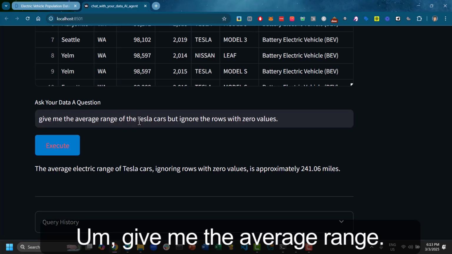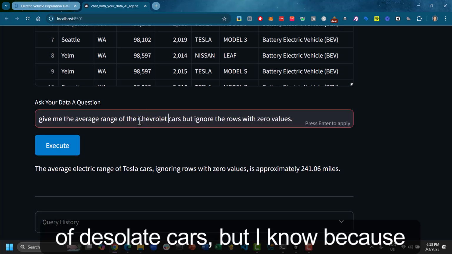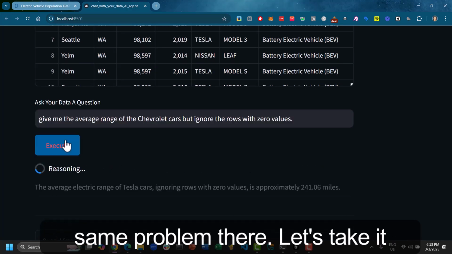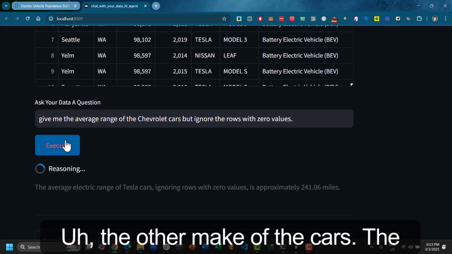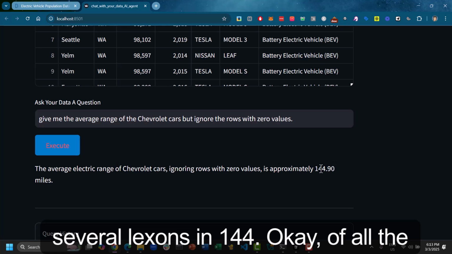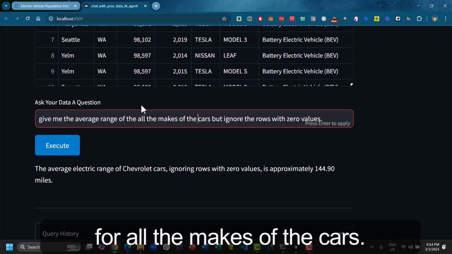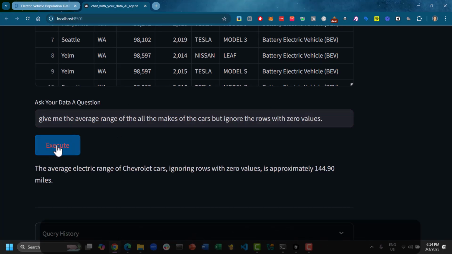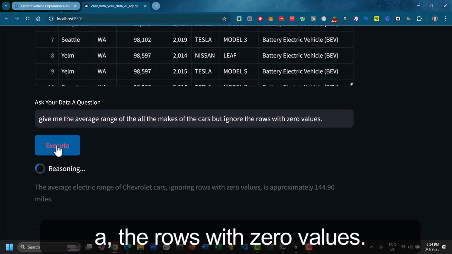Give me the average range. Now let's take the second one, the Chevrolet cars, but ignoring zero values, because we're probably going to have the same problem there. Let's take the other make of the cars, the second best. The average range of Chevrolet cars is 144. Okay. Now let's take all the makes of the cars, ignoring the rows with zero values.